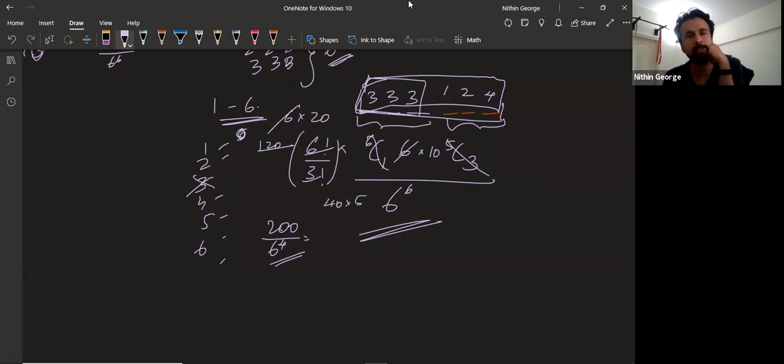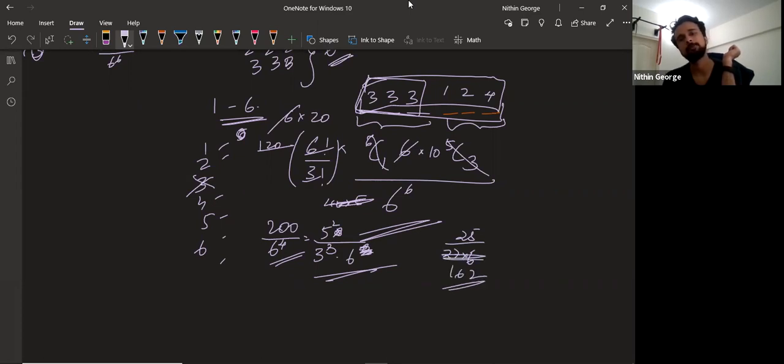40 into 5. Yeah, it is 80. It is divisible by 8. So 8 into 25. So it's 5 square remaining. And then 3 cube. And then 6 square. This will be around, no, sorry, 6. All right. This will be your answer. We get 25 by 27 into 6, which comes out to 162. 25 by 162 will be your answer.